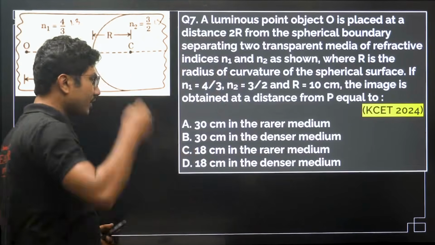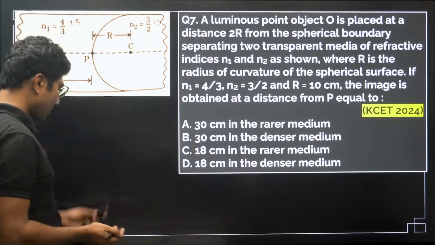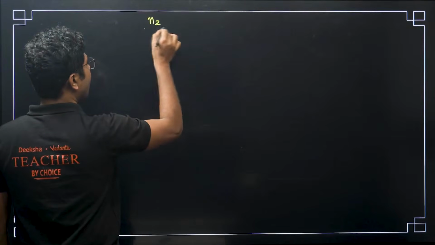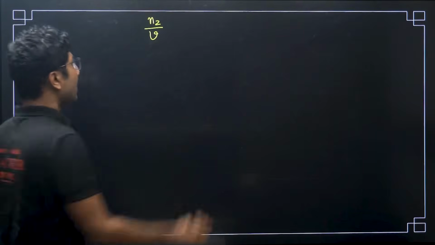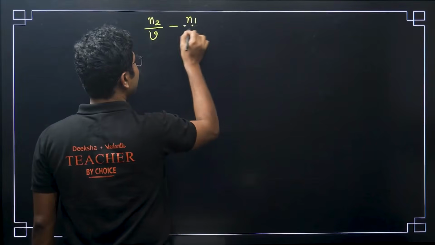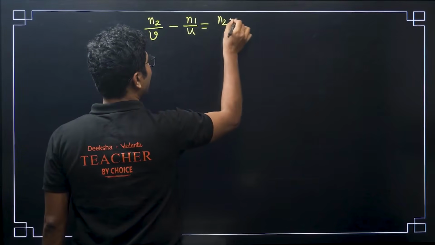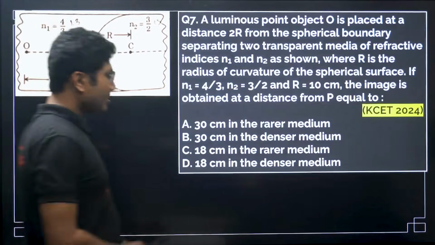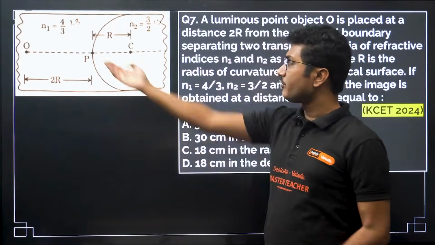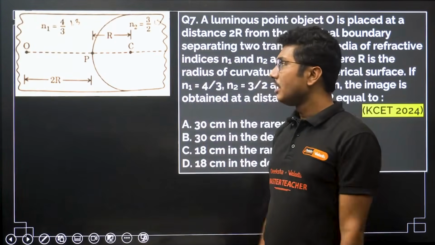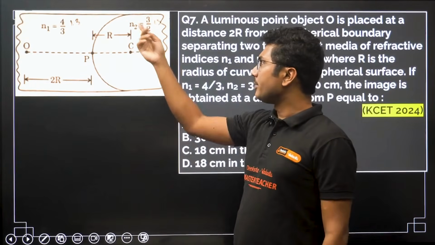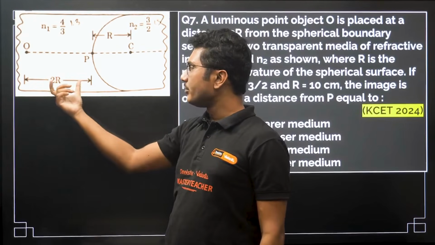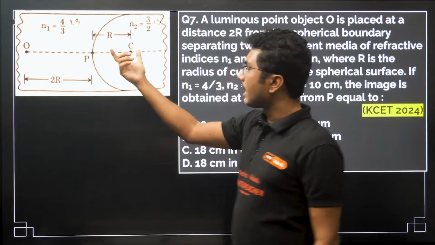So you have to just put the formula and calculate it. What is the formula? If you remember, the formula is N2/V minus N1/U equals (N2 minus N1)/R. Everything comes with the sign. So always remember where the image is forming. Image is forming behind this boundary in general. U is given as 2R over here, and R is given in this case.